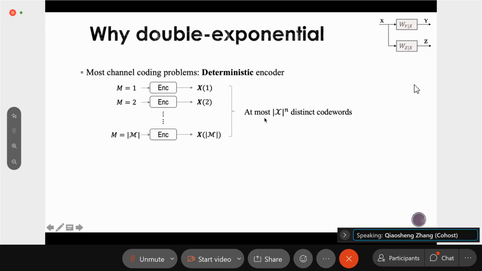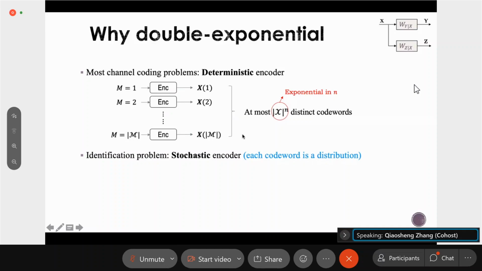The total number of distinct codewords of length n is at most the cardinality of X to the power n. This quantity is exponential in n, so if we just use deterministic encoders, the best we can hope for is to transmit this number of messages.